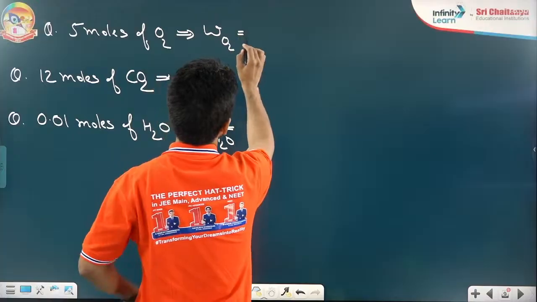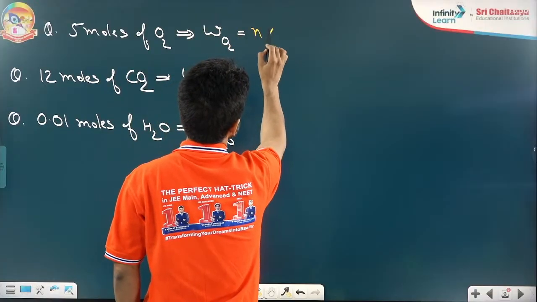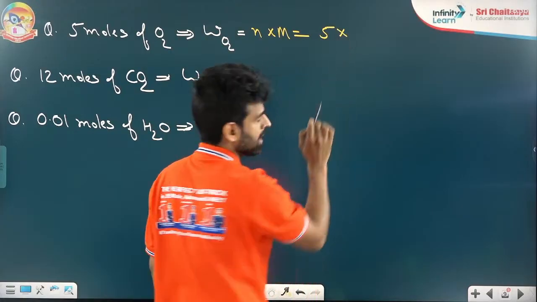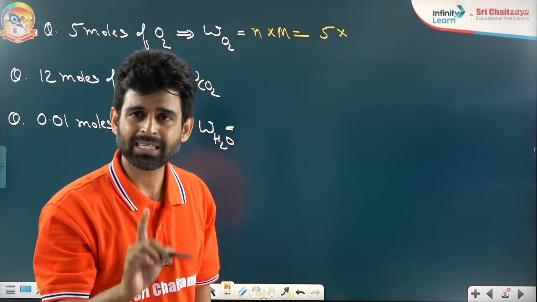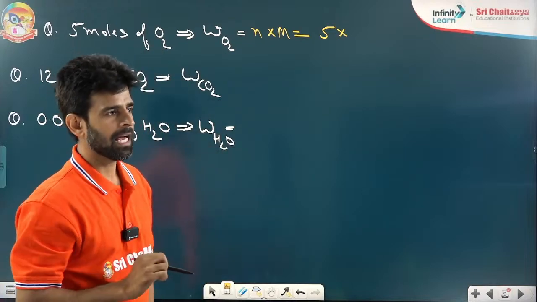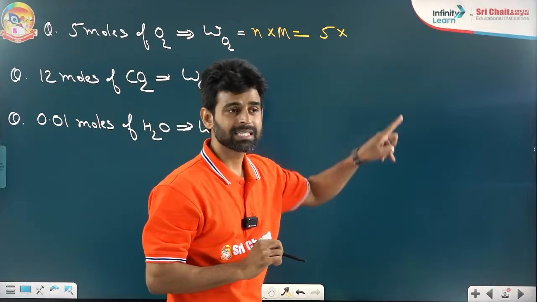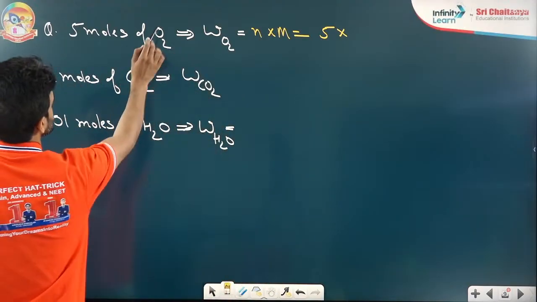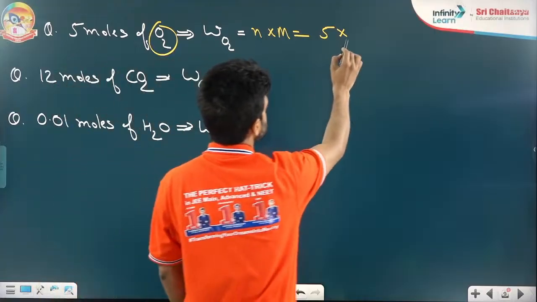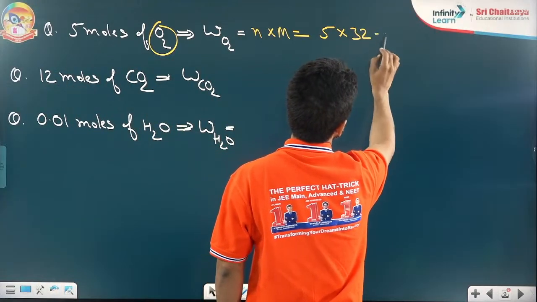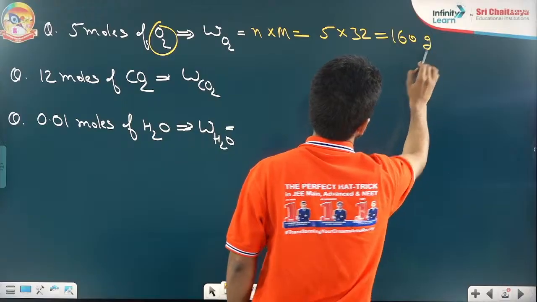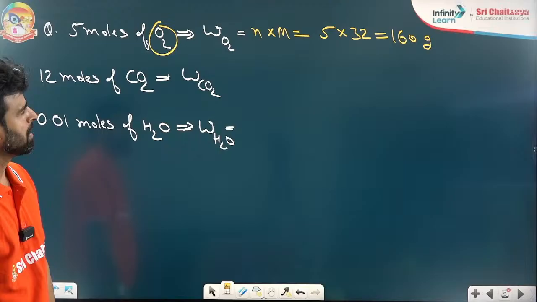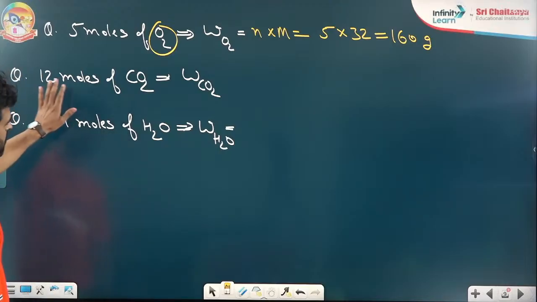5 moles of O2. How do we find the weight? Number of moles into molar mass. Number of moles is 5. Should I take 16 gram or 32 gram? As I have moles of O2, I will take the molar mass of O2. How much? 32. What's coming here? 160 gram. Very good. Fine.